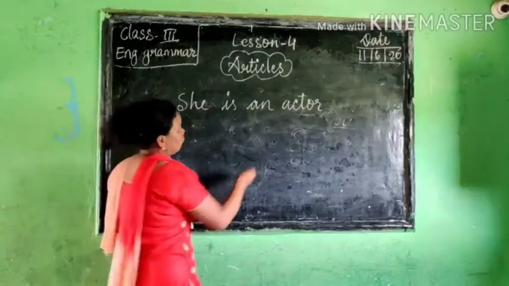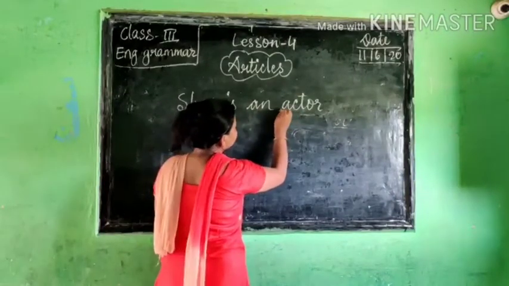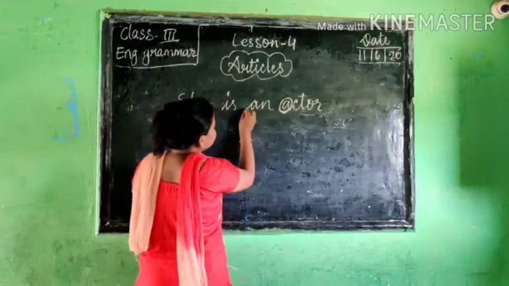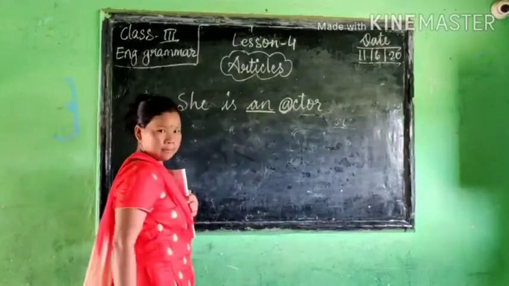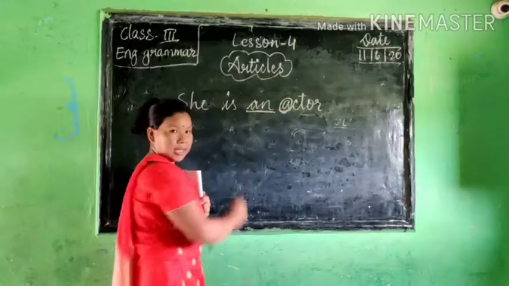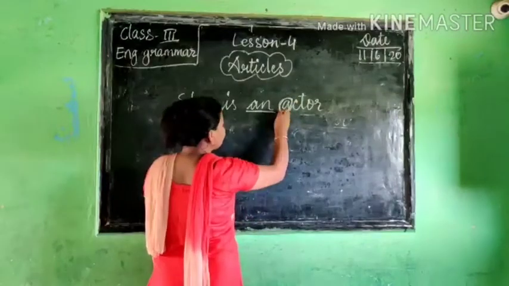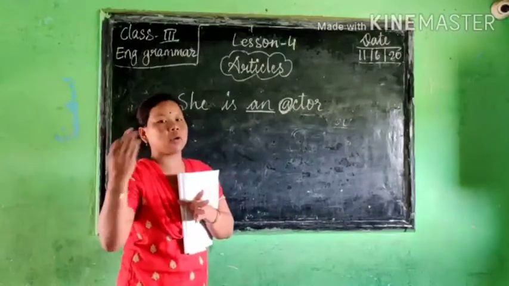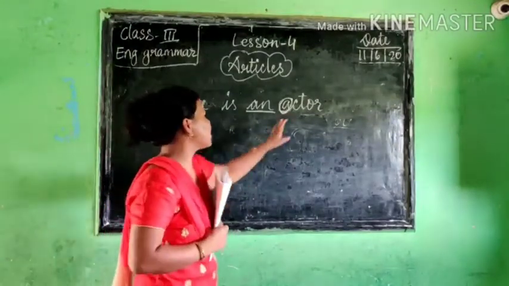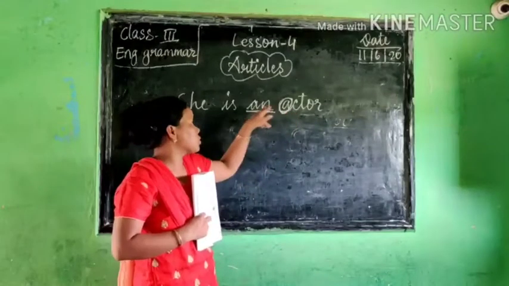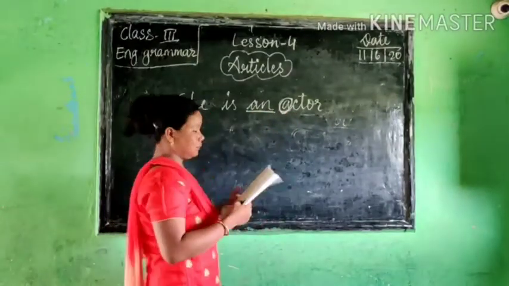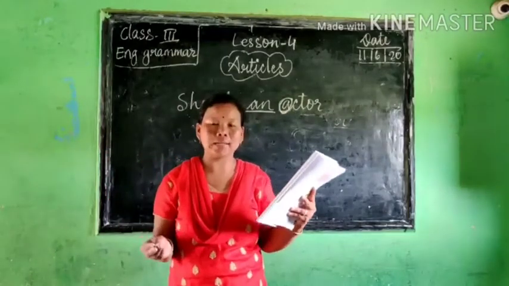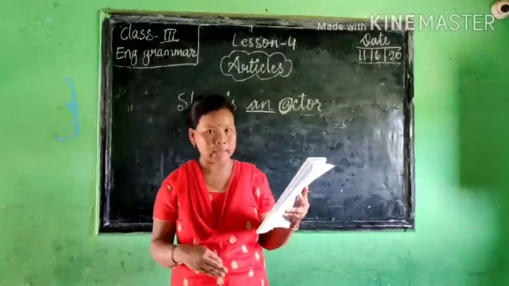Now, in the first letter, what do you find here? Yes, this A is a vowel. So we will use here what? An. If it is a consonant, then we use a. If it is a vowel, then we use an. Before the vowel we use an, and before the consonant we use a. Understand? Like the second one: they live in an igloo. I is a vowel, right? So we use an there.